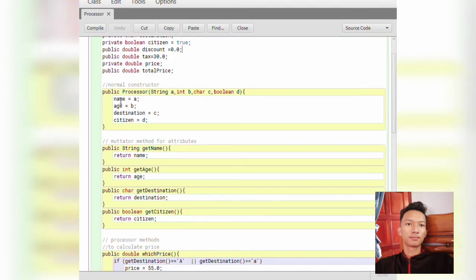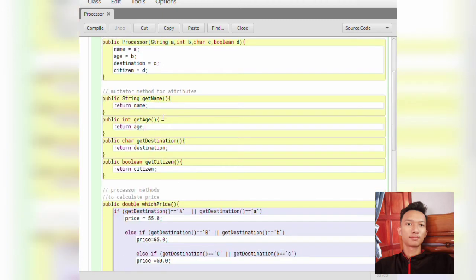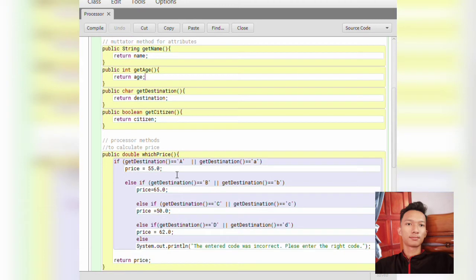Okay, we move to the normal constructor. In the normal constructor, we have name as A, age as B, destination as C, citizen equal to T. Now we look at the mutator methods for the attributes. We get name returned to name, get age returned to age, get destination returned to destination, and get citizen returned to citizen.